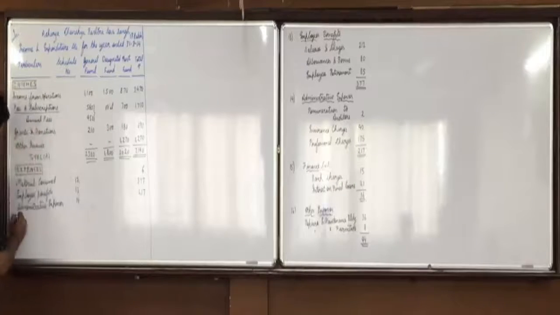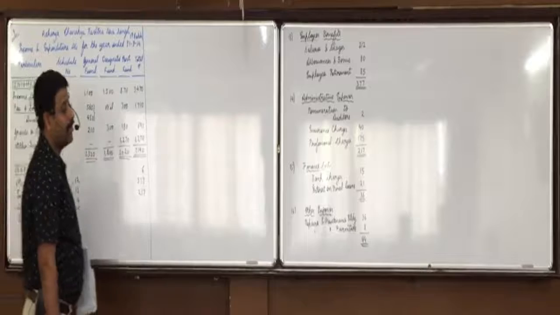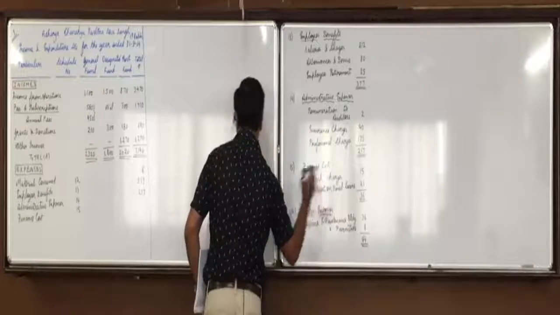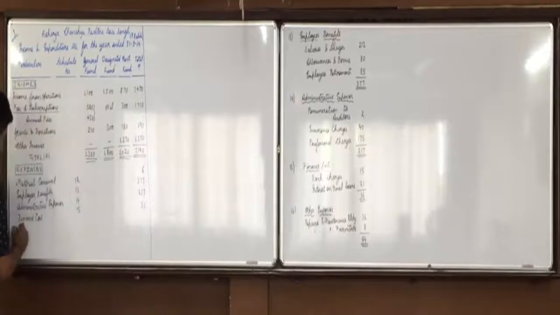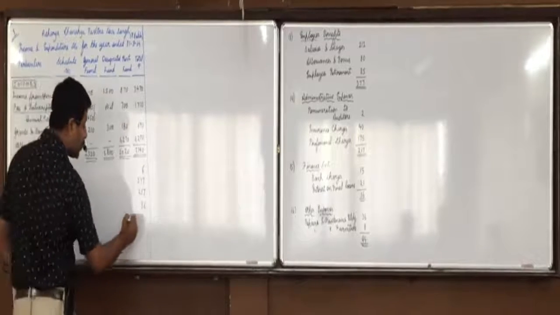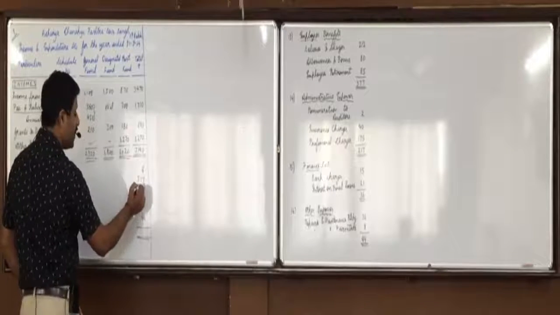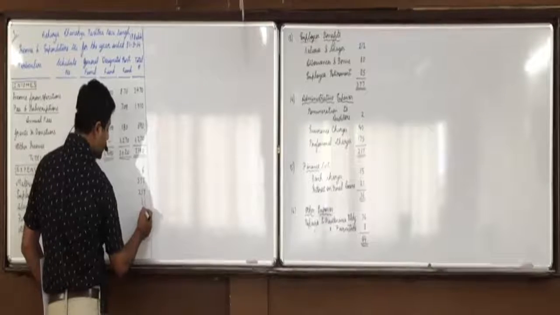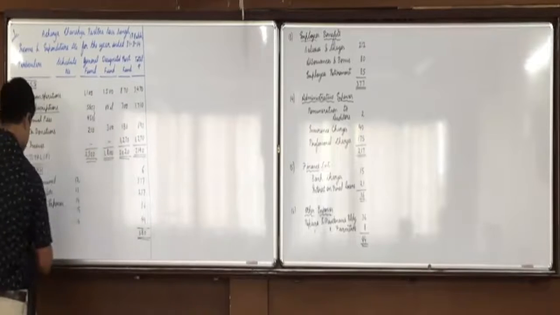Then finance cost, schedule number 15, the amount as per schedule 15 is 36. Then other expenses, schedule number 16, the amount is 44. Total B is 680.